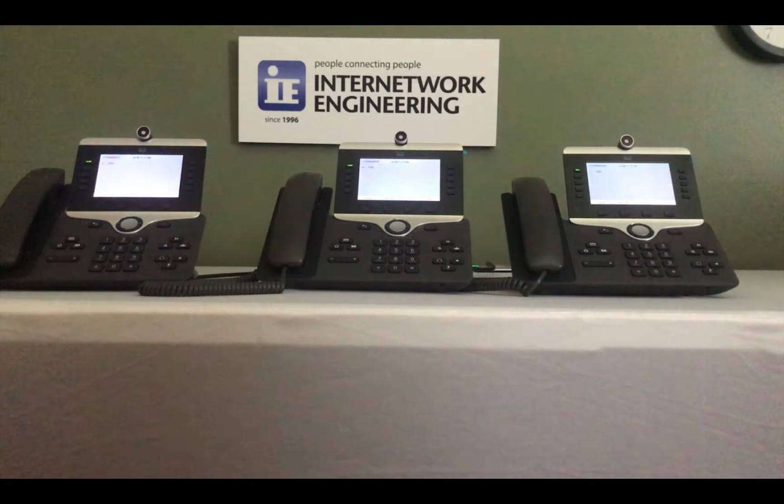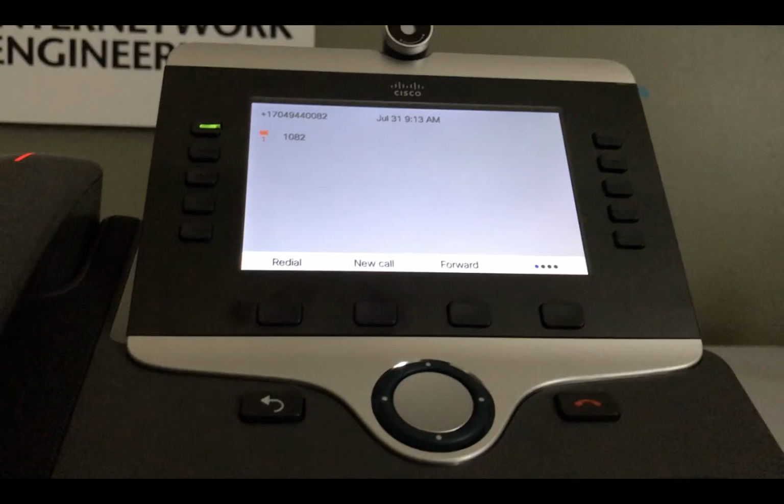Now that we have the paging group feature configured, let's see how it works. We have 3 phones set up with the paging group feature. The phone on the right is the paging originator, and the other 2 phones are the paging targets. First, on the paging originator, we press the new call soft key. Then we enter the paging group extension. In this case, it is 1100.